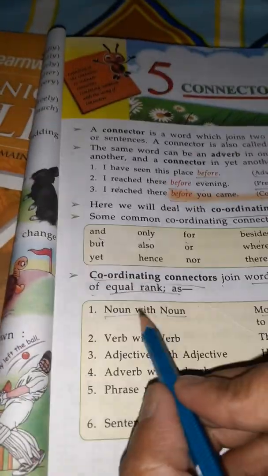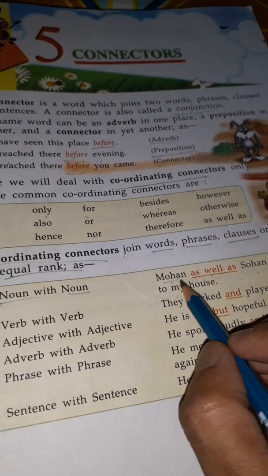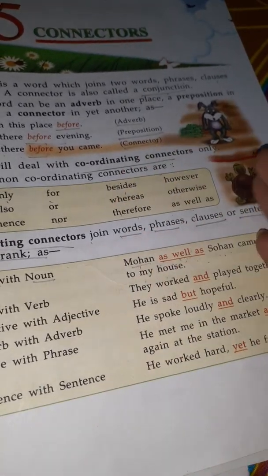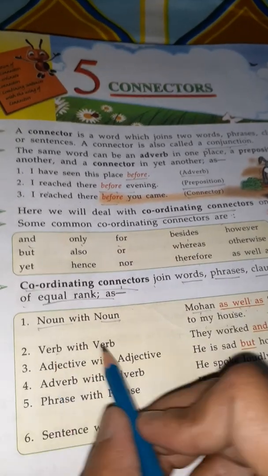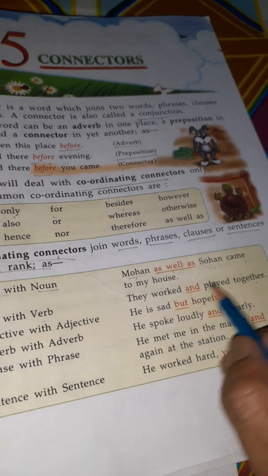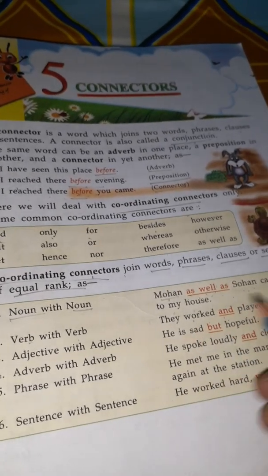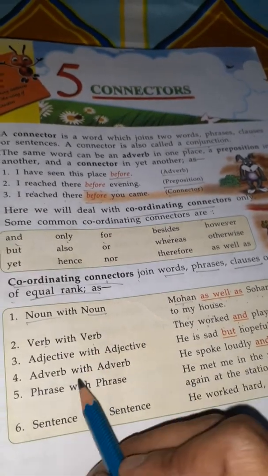Here Mohan as well as Sohan means Mohan and Sohan both came to my house; as well as is a coordinating connector. Verb with verb: they worked and played together. Here this is a verb, this is a verb. This is verb with verb.